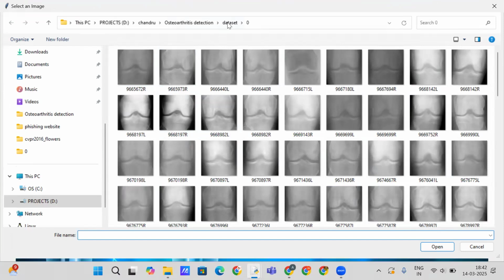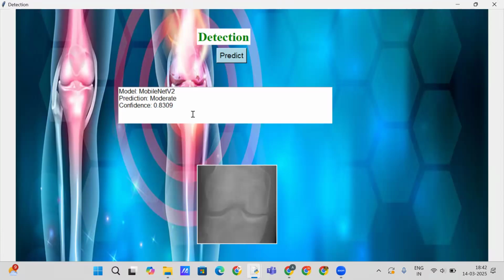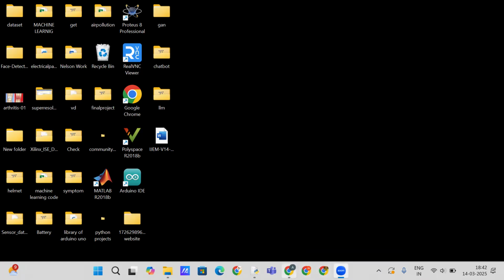Okay, we'll do it for another one. MobileNet has done this, predicted as moderate, and our confidence score is 83%. So this is how this project works.